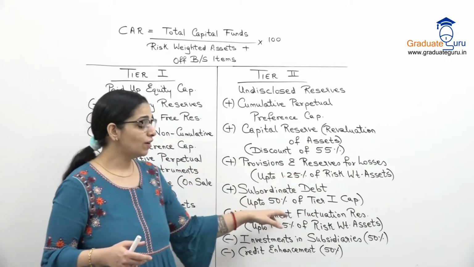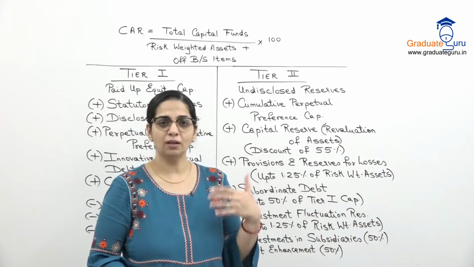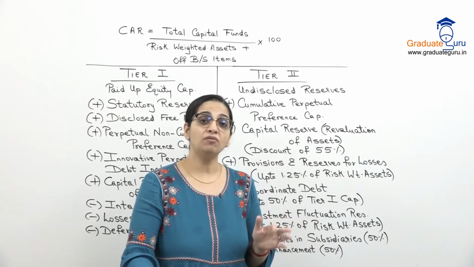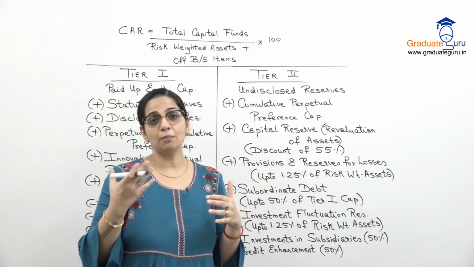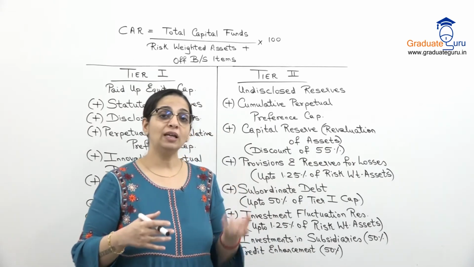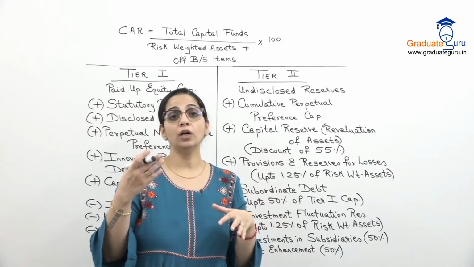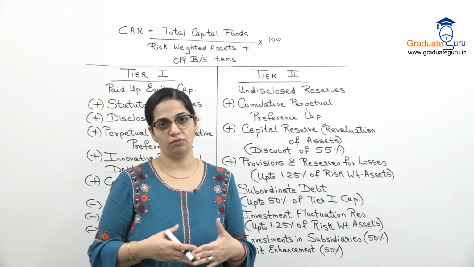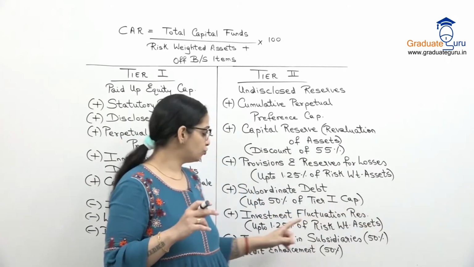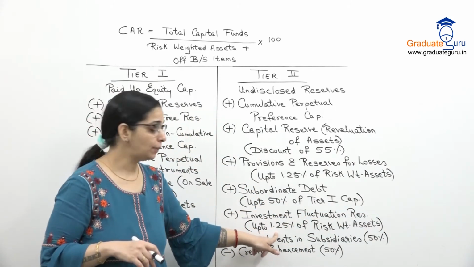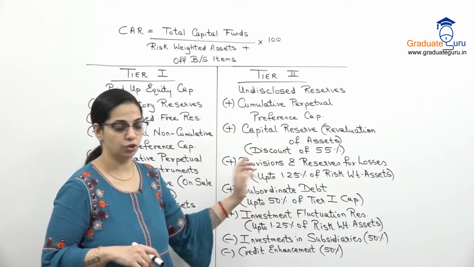Then you add your investment fluctuation reserve. Banks का majority income other than the interest that they earn is from investment income. So investment income में, because investments की market value keeps on changing, so they create a fluctuation reserve to cover the loss because of a fall in the market value of the investments. So ऐसे जो investment fluctuation reserve हैं, again restricted to 1.25% of risk weighted assets. So both of these are restricted to this amount.